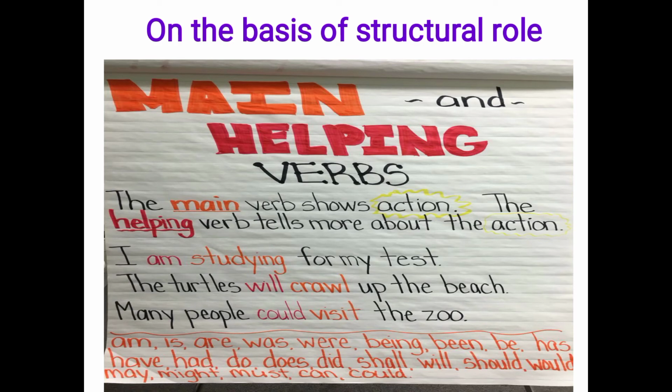Okay, apart from this, there are some modal auxiliaries also, like can, may, might, should, would, must also. They are showing the mood, that's why they are called modal. So modal means mood, they tell us about the situation or the mood of anything. And I can sing a song, so it means it is showing that possibility also, it is showing the condition in which mood they are talking about. So in this way we can talk about the helping mood.